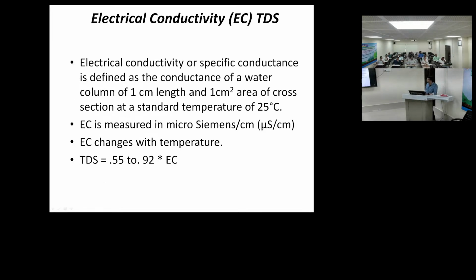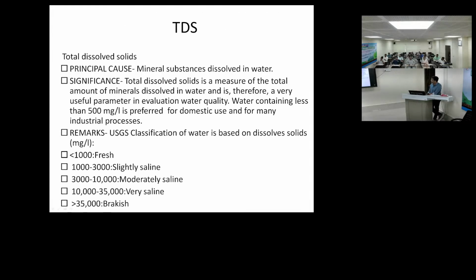Electrical conductivity is the specific conductance, which is defined as the conductance of a water column with 1 centimeter length and 1 square centimeter cross-sectional area, at a temperature of 25 degrees Celsius. It is measured in micro Siemens per centimeter. From EC we can also calculate TDS, total dissolved solids, which is 0.55 to 0.92 times EC, and ideally we consider nearly 0.65. TDS is the total dissolved particles present in the water body.